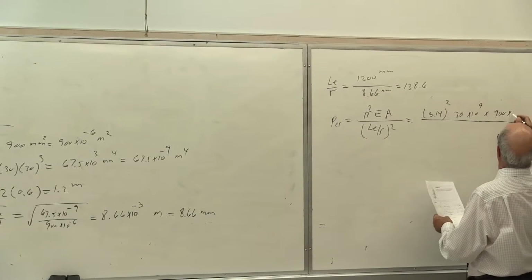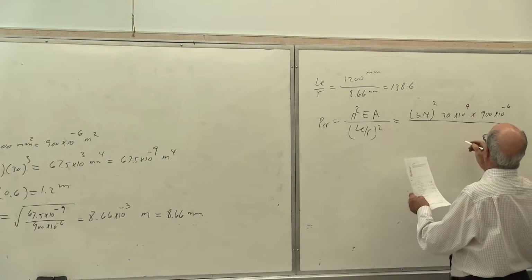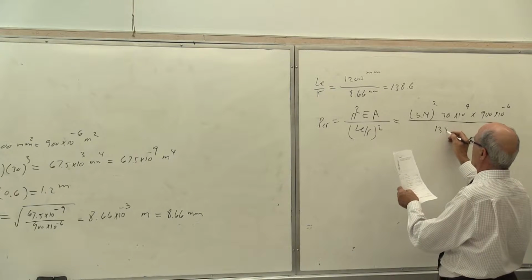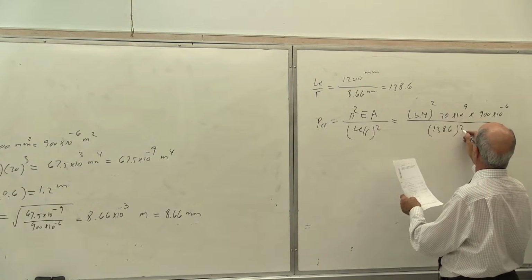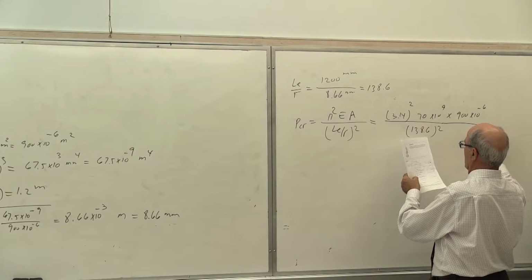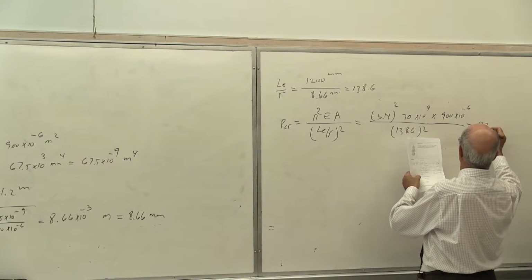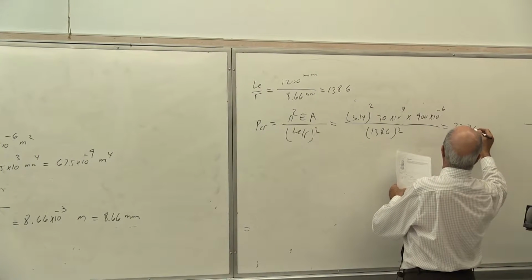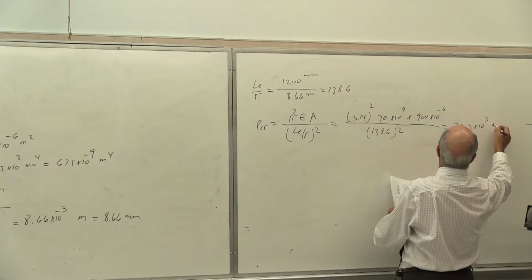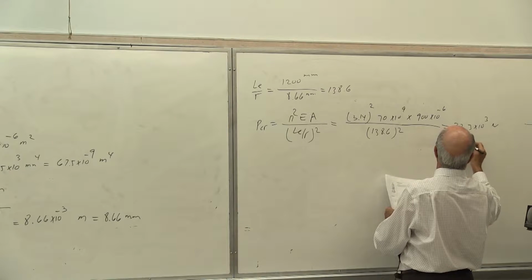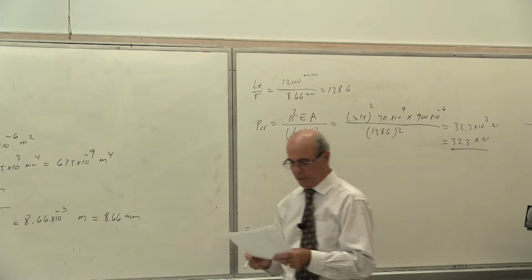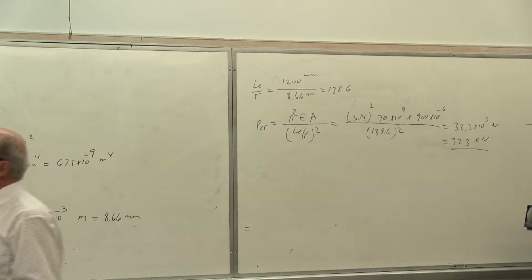900 times 10 to the power of minus 6. And this is 70 divided by 138.6 to the power of 2. Eventually, P critical becomes equal to 32.3, or let's say 3 times 10 to the power of 3 Newton, or equal to 32.3 kilonewton. So that becomes P critical, according to the formula that was given to you.